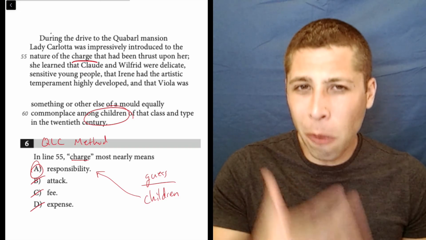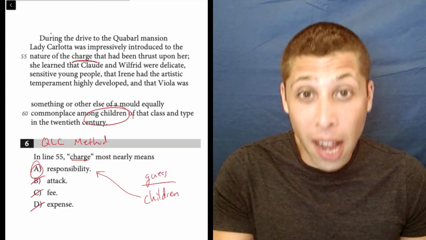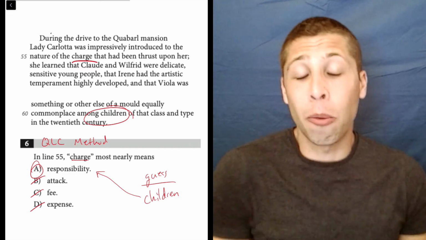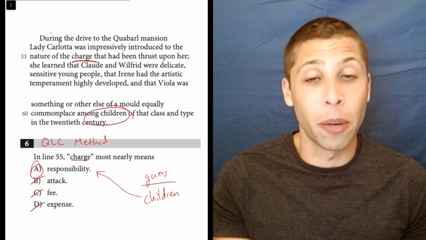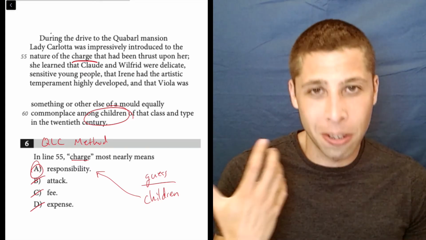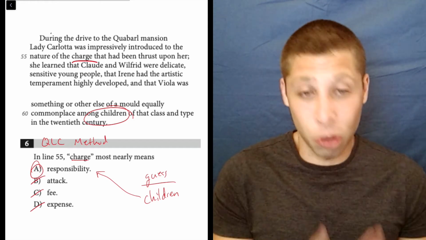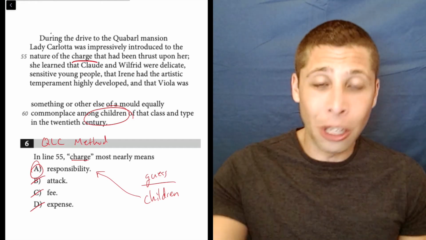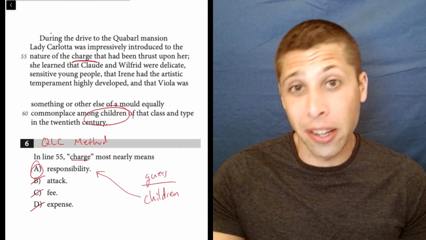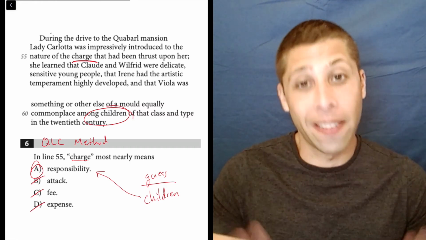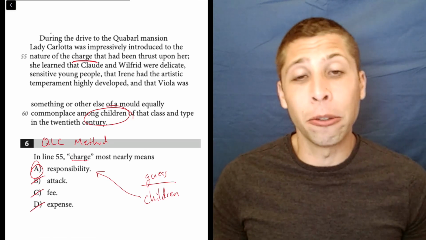So we're always looking at the context. Don't just try to define the word "charge." We know what that word means. We're not being asked for the traditional definition. Something else is going on in these vocab questions, so you need to avoid looking at those choices before you look at the line reference. And that's why the C in QLC method is last, because we do that last. That way, we don't get biased and we don't lose points for dumb reasons.